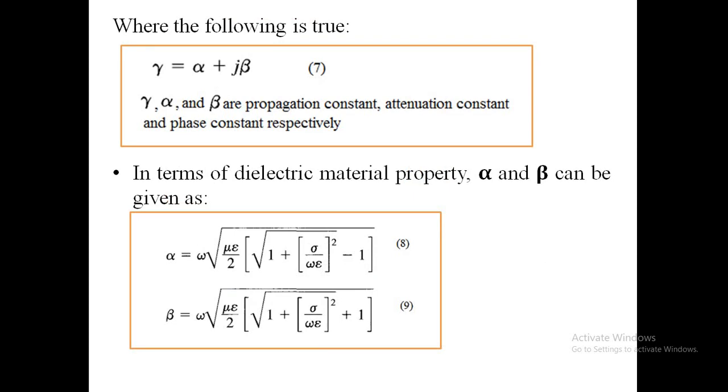Considering the propagation constant gamma, which is given as alpha plus j beta, where alpha is the attenuation constant and beta is the phase constant as in equation 7, alpha and beta can be written as mentioned in equations 8 and 9 for the dielectric material.